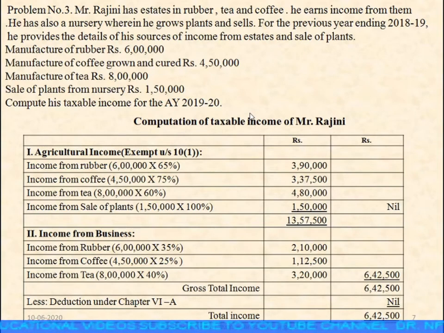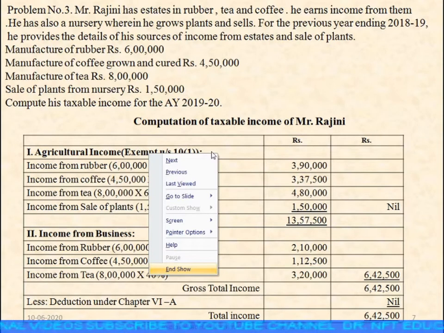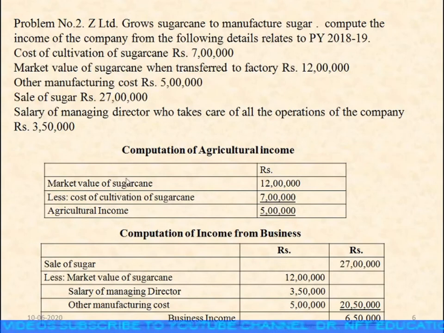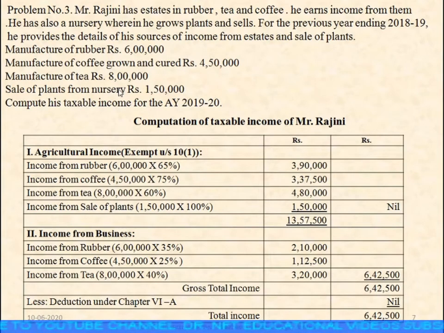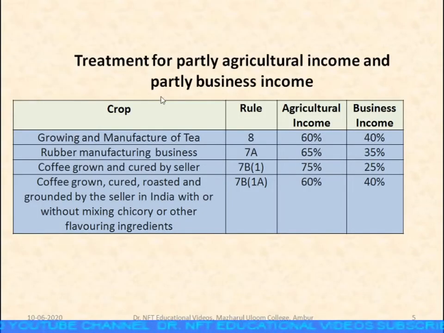We have already seen the previous problem. I'll just show you. Here we computed only for sugarcane. We have separately computed agricultural income as well as income from business. In the same way we have to compute here, but here we have to apply the percentages. Already I've told you about partly agricultural income and partly business income. So again I'll repeat the same thing. For growing of tea and manufacturing of tea, 60% is treated as agricultural income and 40% as business income.